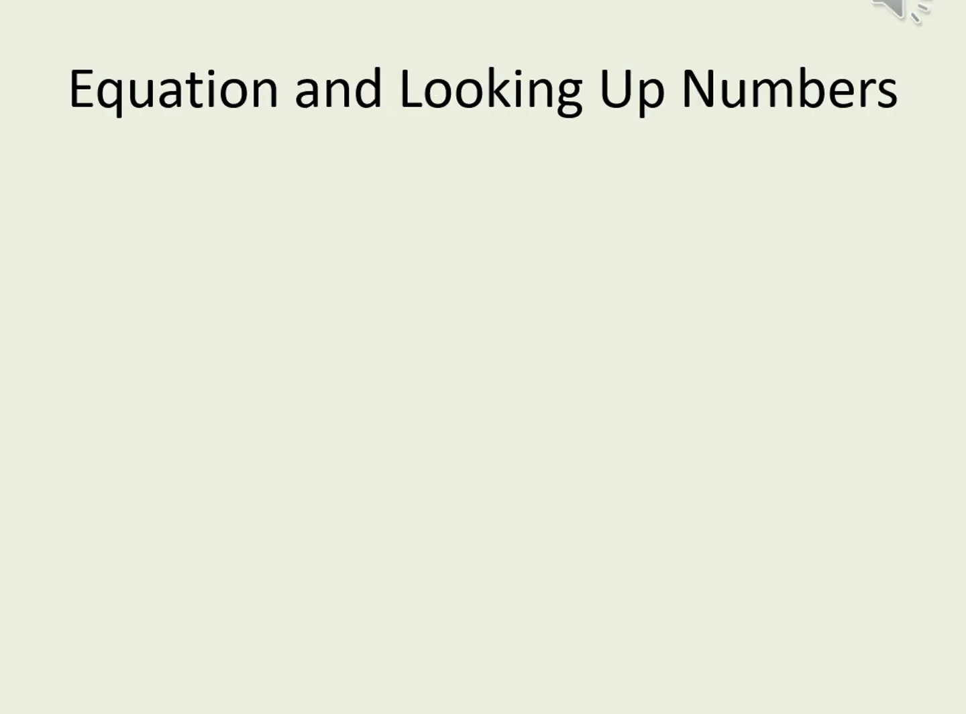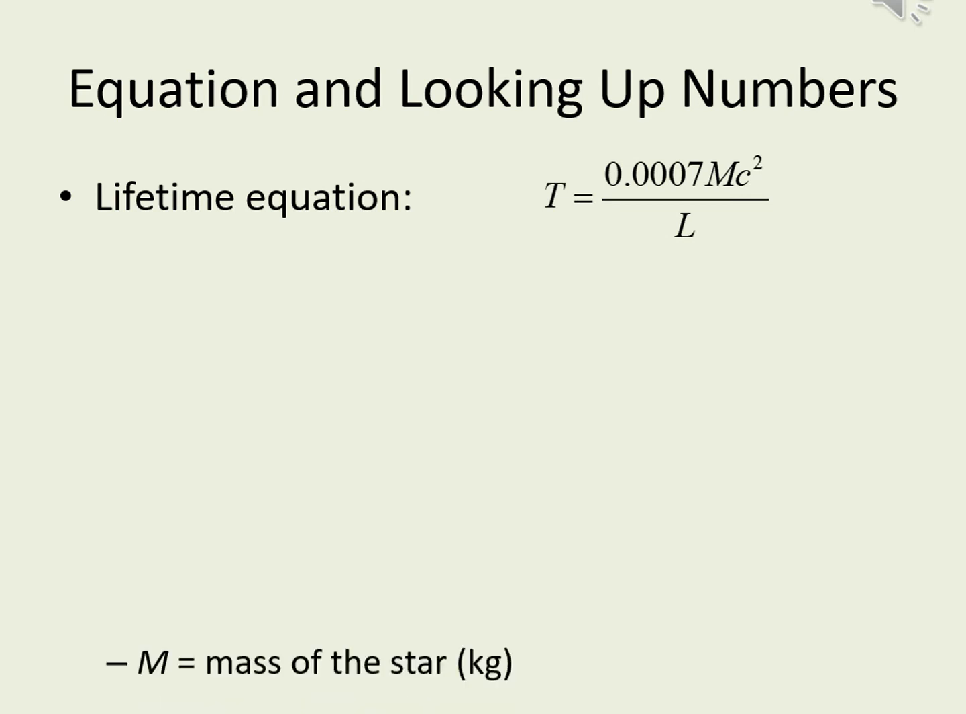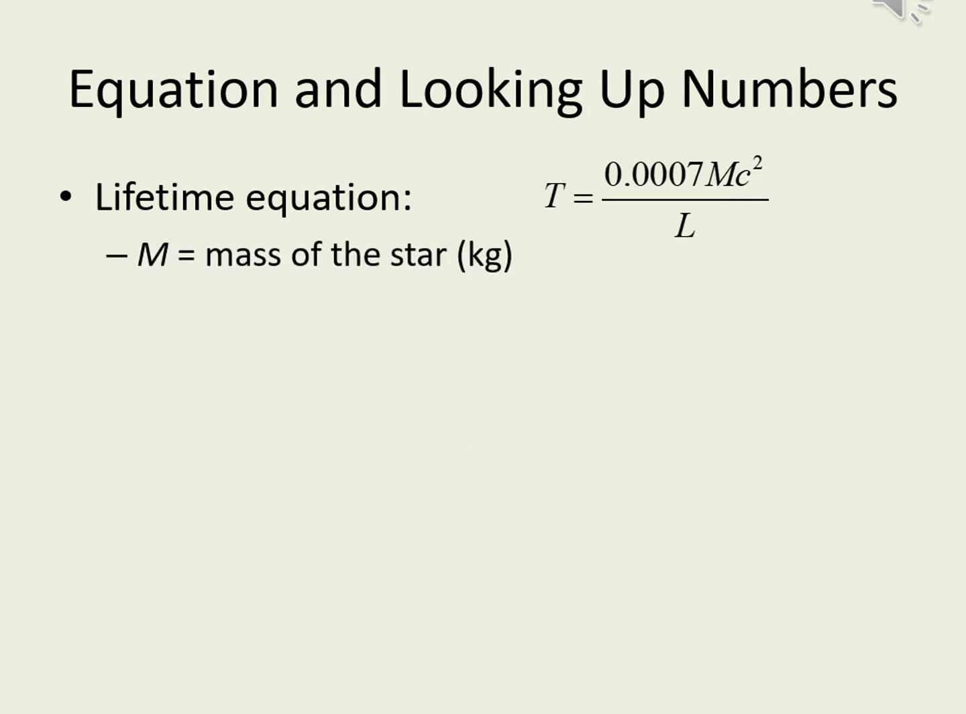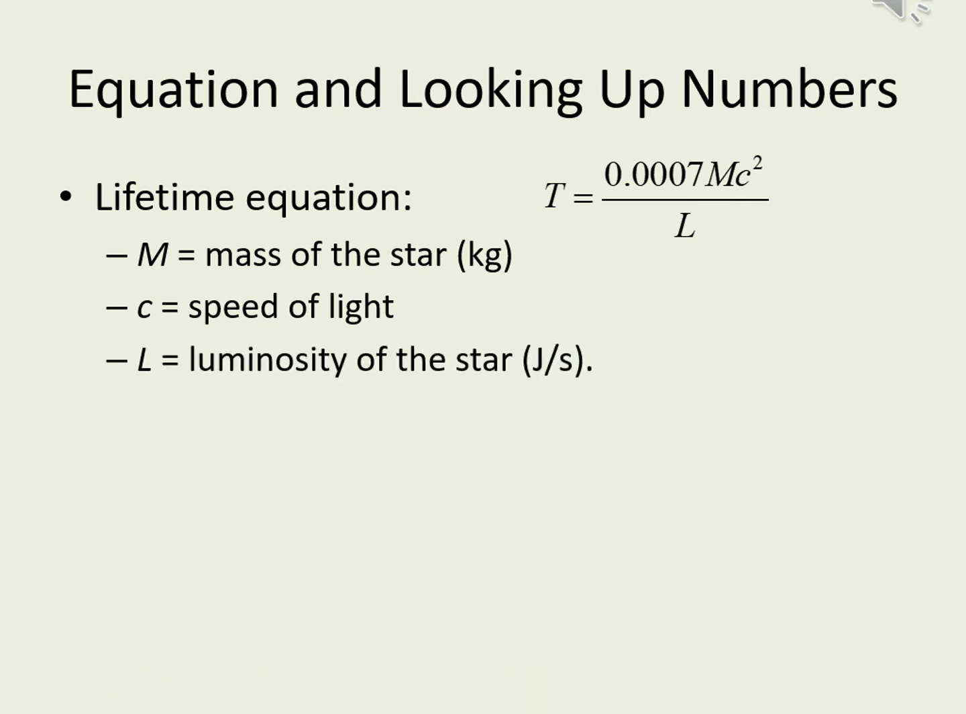Here is the main sequence lifetime equation. M here is the mass of the star in kilograms, C is the speed of light, and L is the star's luminosity in joules per second. The 0.0007 out front is simply a measure of how much of the star's mass is converted to energy while it's on the main sequence. When a star isn't on the main sequence, this number gets smaller, but the calculation is the same.